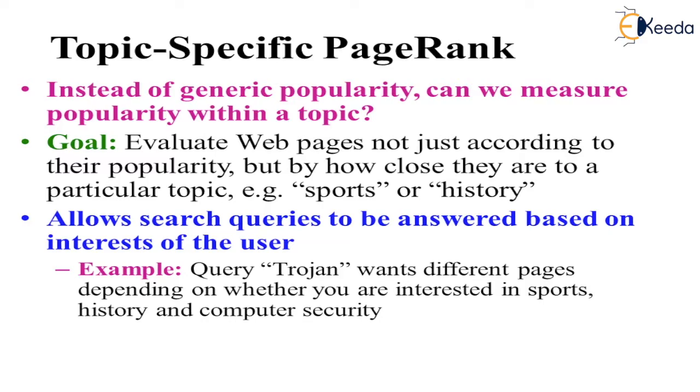For example, we want to search Trojan. What do we get? We get different pages depending on whether you are interested in sports, history, or computer security. See, Trojan is popular in sports, in history, and of course in computer security. So what do we want? What is it sensitive to? In what context is it?